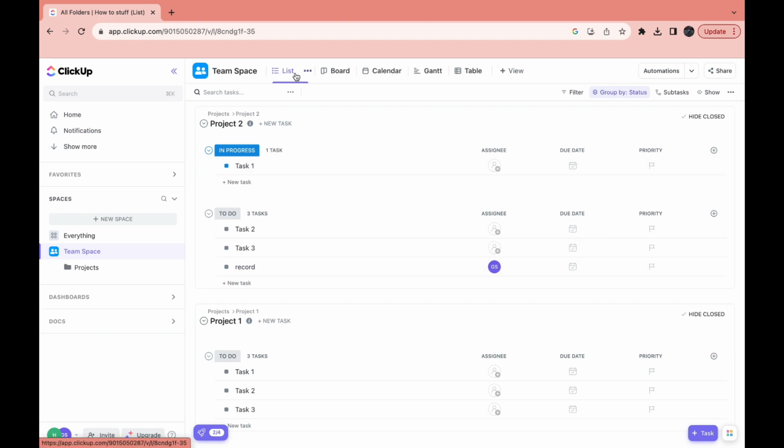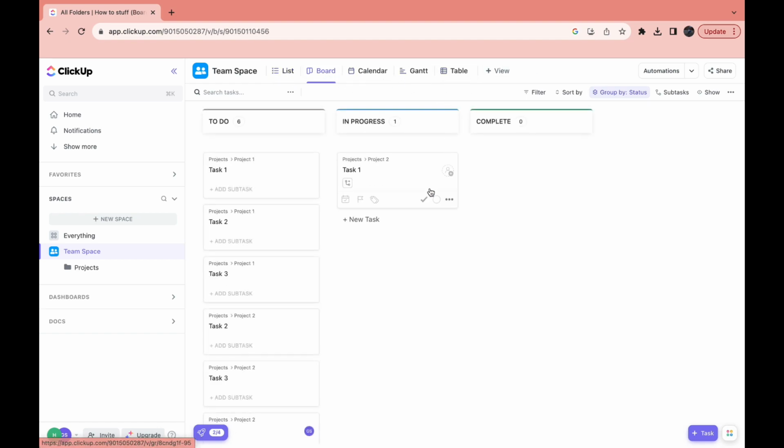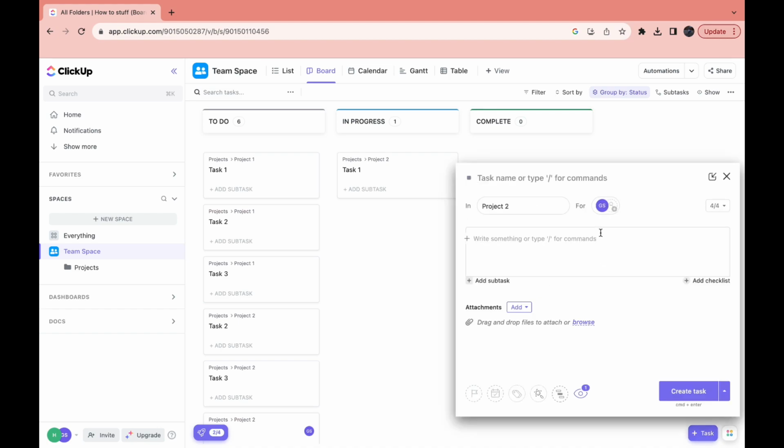Then you can view it in list, board, calendar, whatever you want. So I'll do board, but the steps are the same. Right here you can see a plus and then after that it says task. So click on that. Then here you can write out the details of the task.